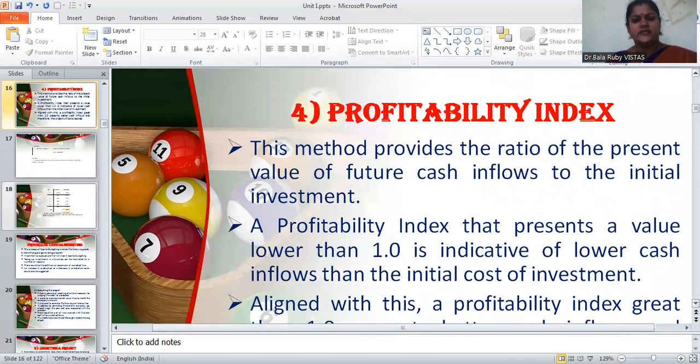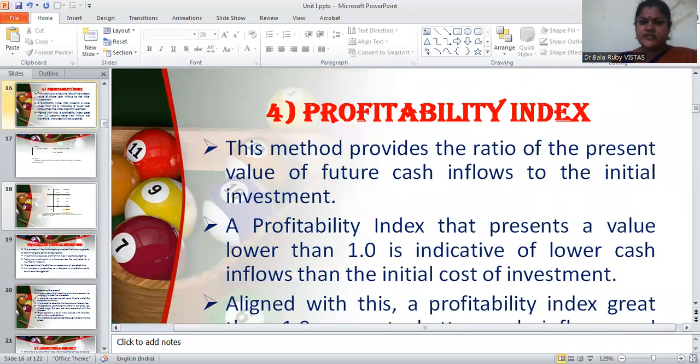Then concentrate on the fourth method, that is the profitability index. This method normally provides the ratio of the present value of future cash inflow to the initial investment.